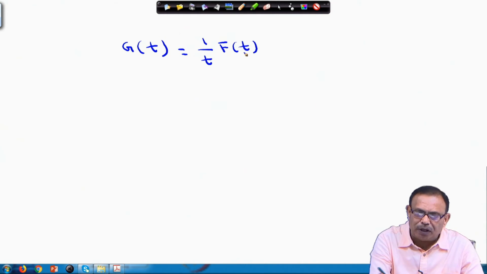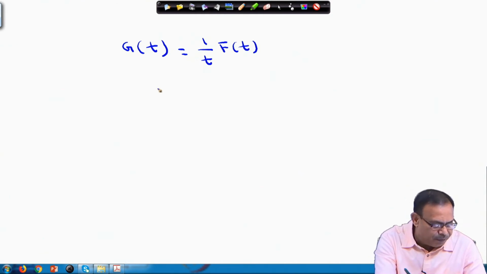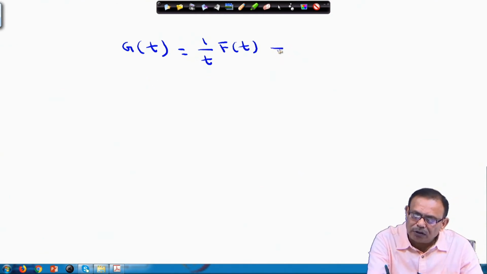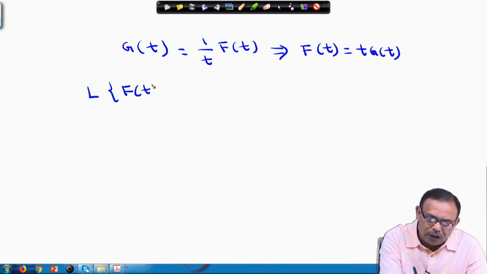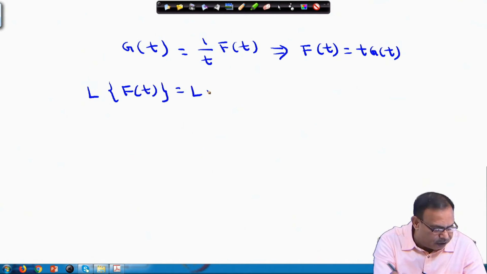I know the Laplace transform of f(t) is F(s). I am assuming the function g(t) as 1 by t into f(t). So from here I can tell that f(t) is nothing but t into g(t). So the Laplace transform of f(t), where f(t) is t g(t).